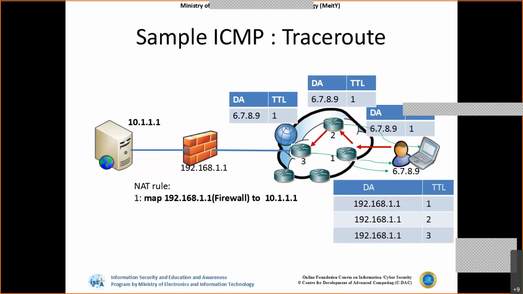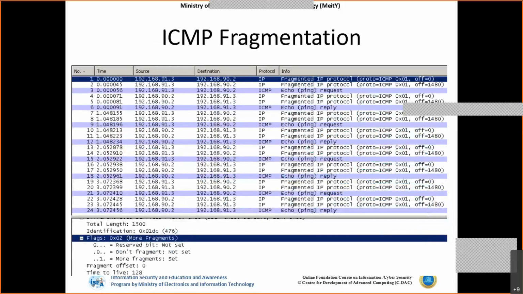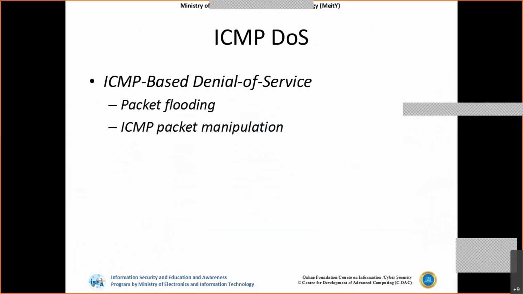So I come to know what paths are available. I think ICMP fragmentation we have already seen. Even based on ICMP, using its vulnerabilities, we can do a lot of attacks. The denial of service attack is one simple attack, where I flood the end system or the network with a lot of ping packets. I will not wait for the reply, but keep on sending the request packets only. So what happens?